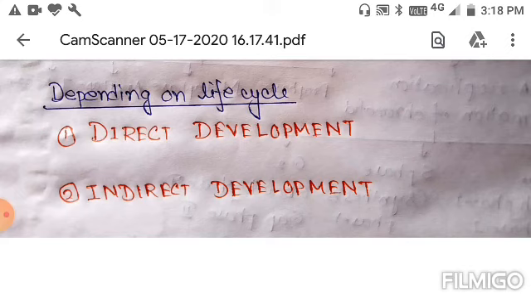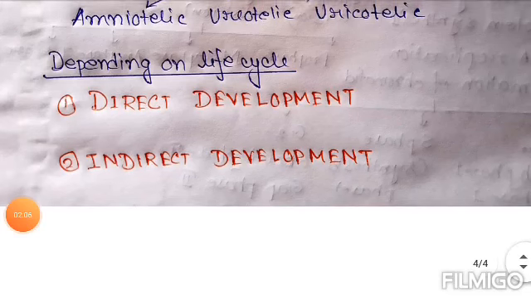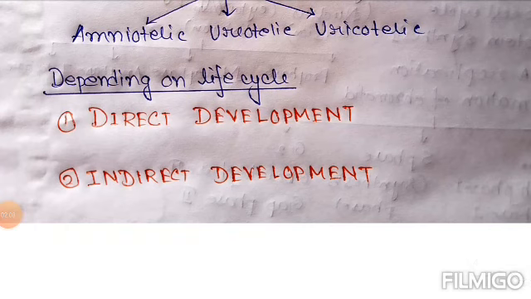Now we have to know what are the differences between direct development and indirect development. In direct development, young ones may resemble the adult, whereas in indirect development the young hatchlings do not resemble the adult.